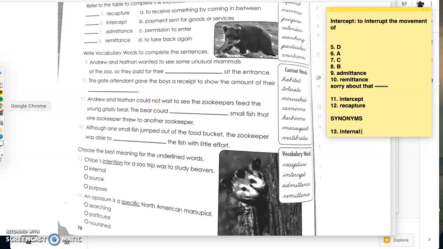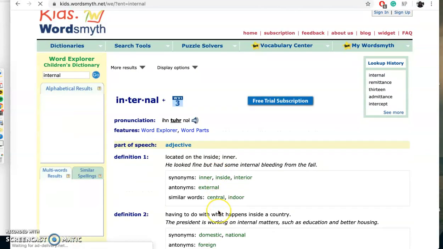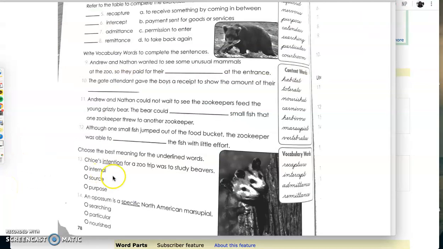Okay, back to our favorite dictionary. Internal, located inside. Okay, that doesn't really make sense in this context, so we can block that out. Source.